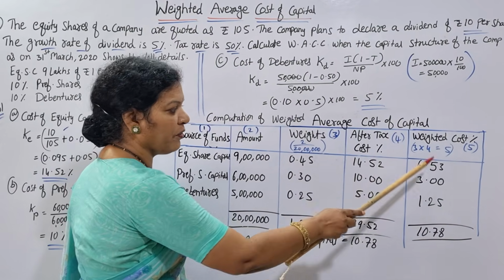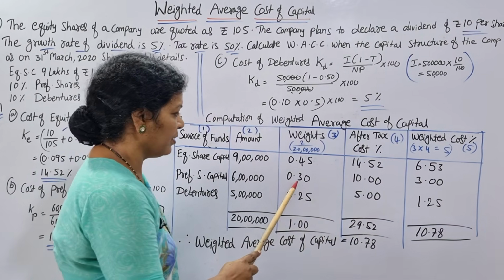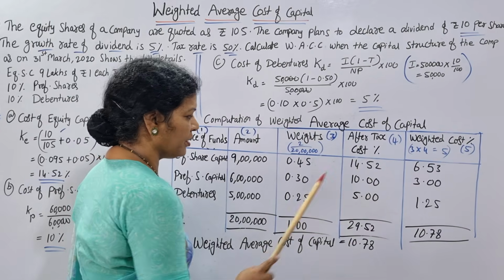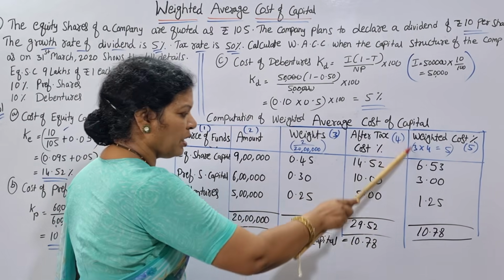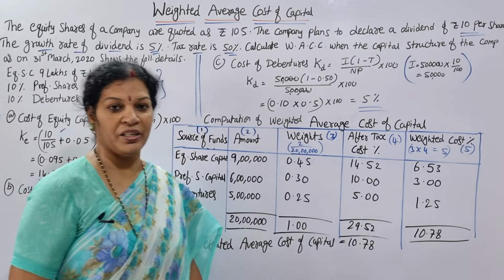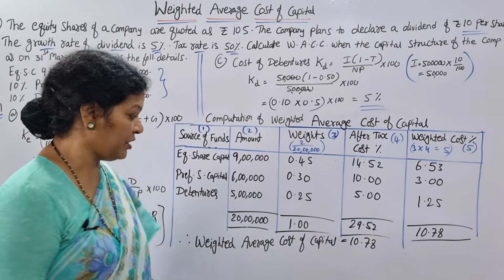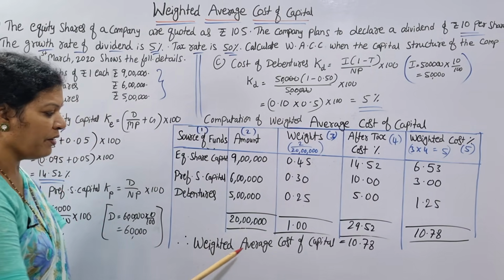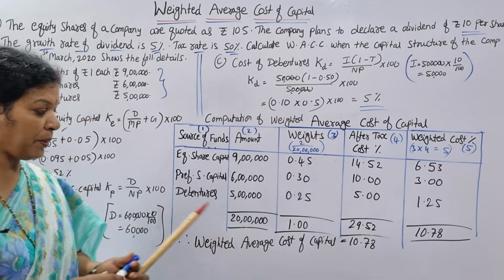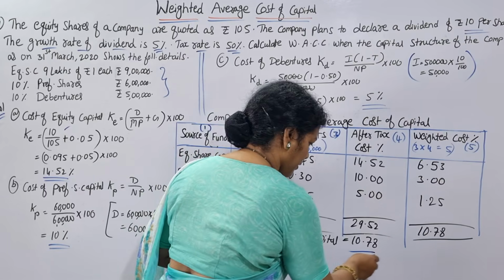0.45 into 14.52, 6.53. 0.30 into 10, 3. Like that you got this weighted cost. If you total up everything, you are getting 10.78. 10.78 is here the weighted average cost of capital. Therefore, weighted average cost of capital is equal to 10.78.